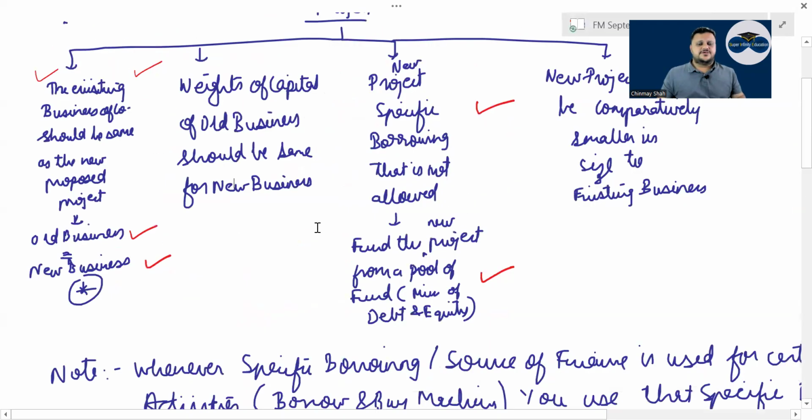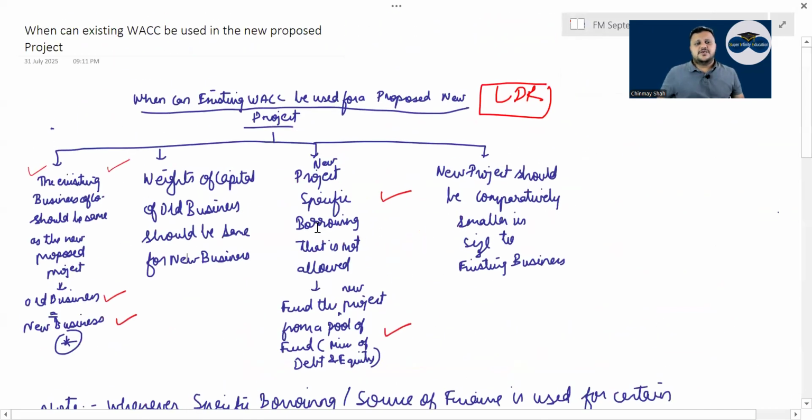Then you have a theory question. When can existing WACC be used for a proposed new project, right? The new business and the old business have to be the same, correct or not? Old business and new business, that means the same type of business, right? Retailing, correct? Weight of capital of old business and new business should be the same. Whatever weight you have here, that same weight of debt and equity should be used here.